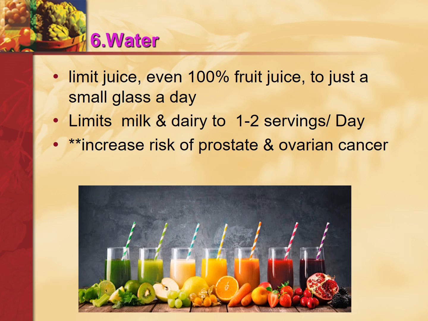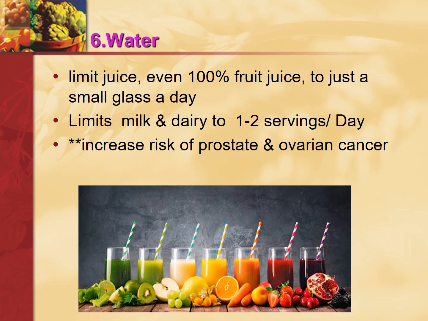It also limits milk and dairy products to only 1 to 2 servings per day. Whereas Choose My Plate recommended dairy product with each meal, because dairy products, if you take in excess amount, are also going to increase the risk of prostate and ovarian cancer.